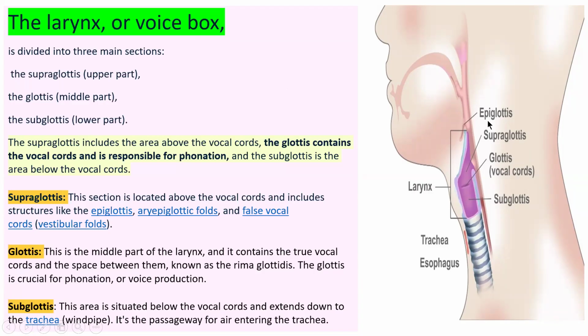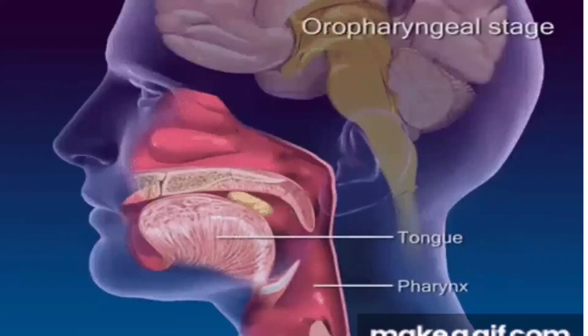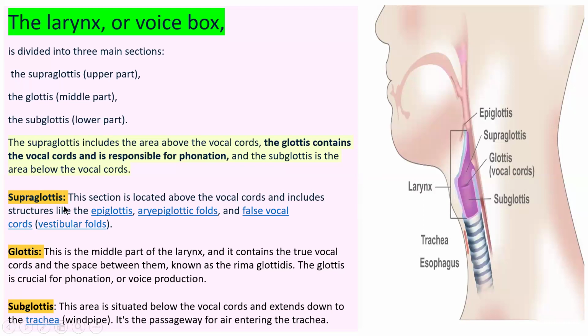Its parts are the supraglottis, glottis, and subglottis. The glottis consists of the vocal cords. The supraglottis is the upper part above the vocal cords. The glottis contains the vocal cords and is responsible for phonation, meaning it is responsible for your speech, you are able to speak. And the subglottis is the area below the vocal cords.